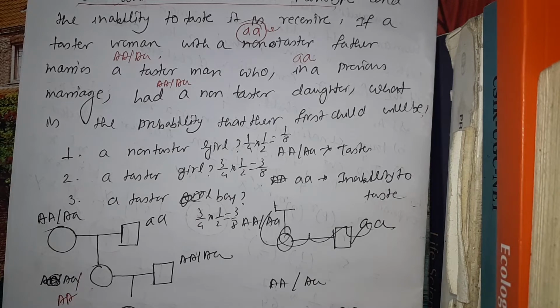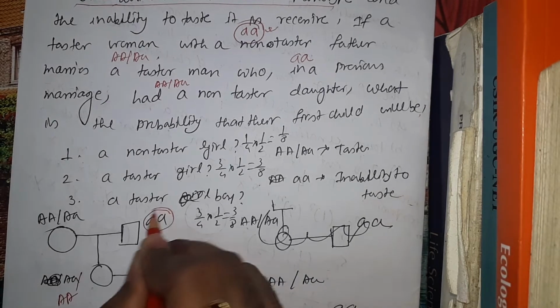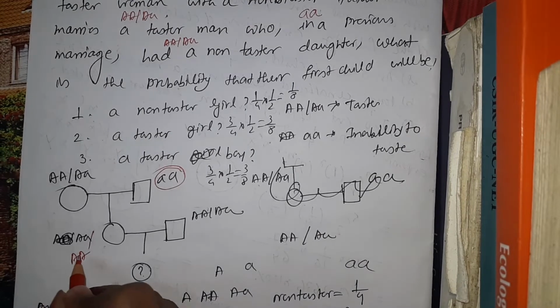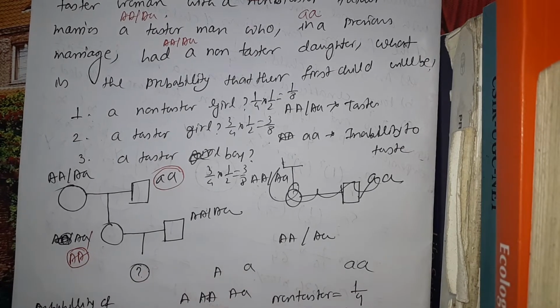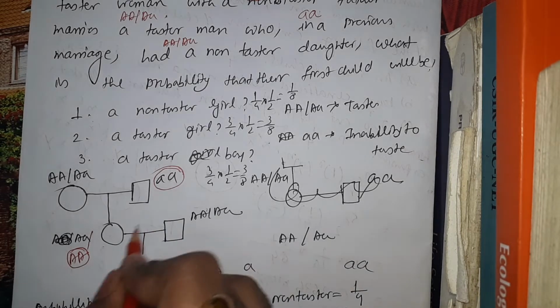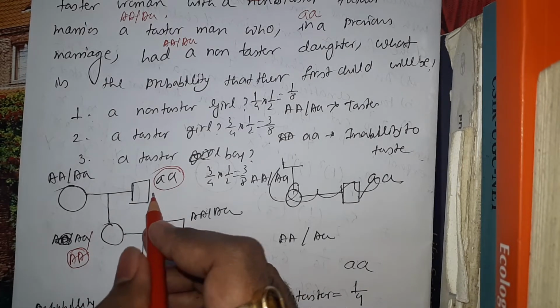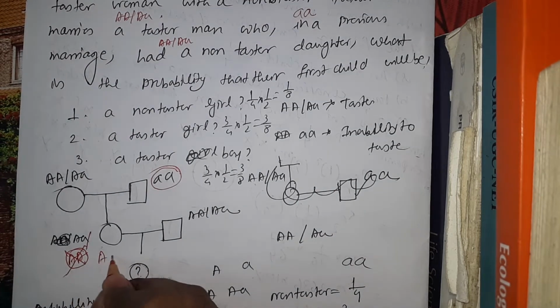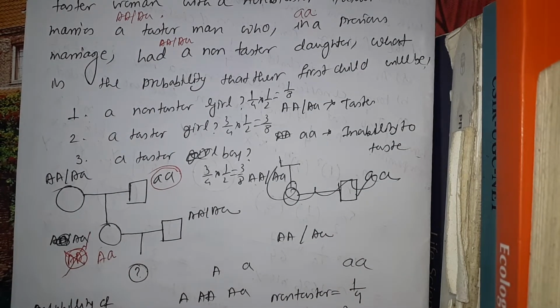It also concludes that as the father is small a small a, there is no chance that both genes of the daughter will be capital A, because there must be a small a from the father. So this is not possible. So the genotype for our tester woman is capital A small a.